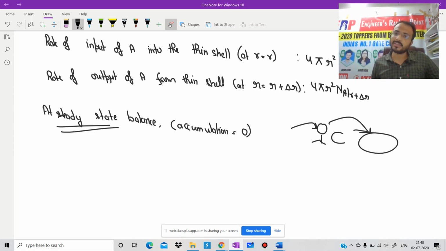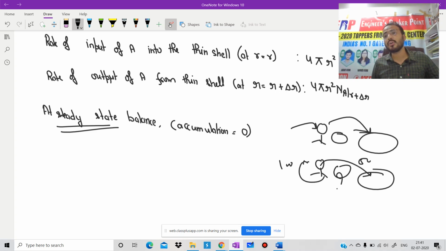There is no accumulation. That is steady state. But nowadays, suppose they get 100 crore rupees and transfer only 50 crore. Where is that 50 crore? In their pocket. So that is unsteady state, where there is accumulation.